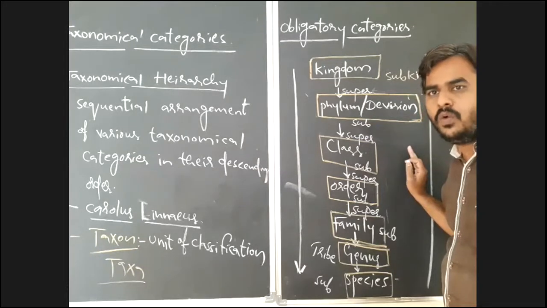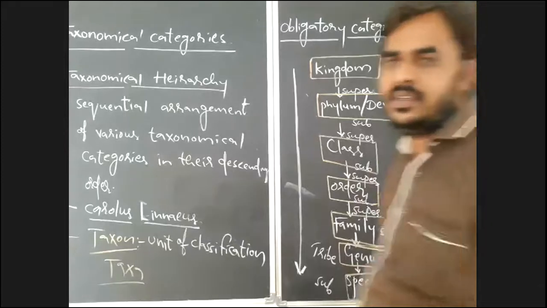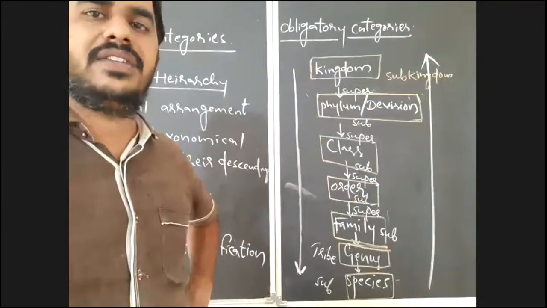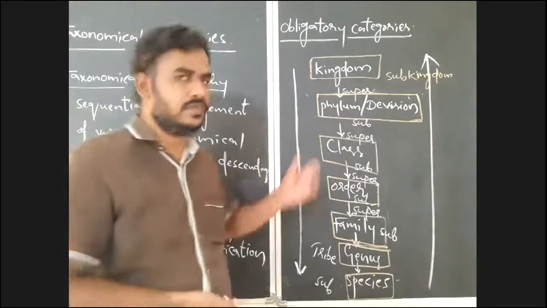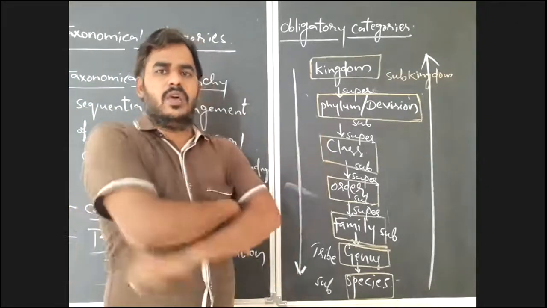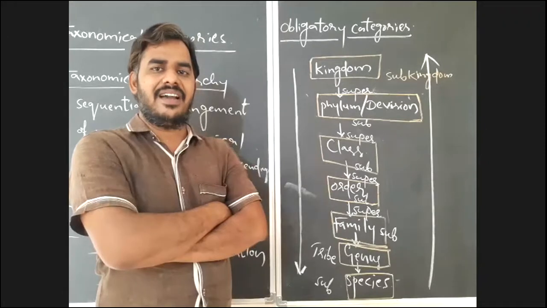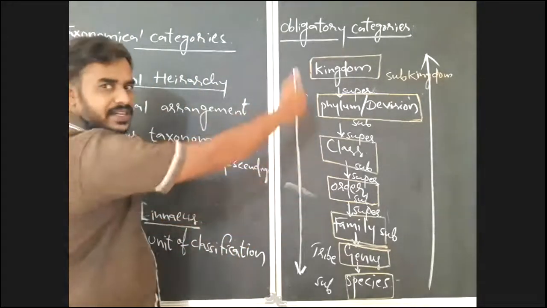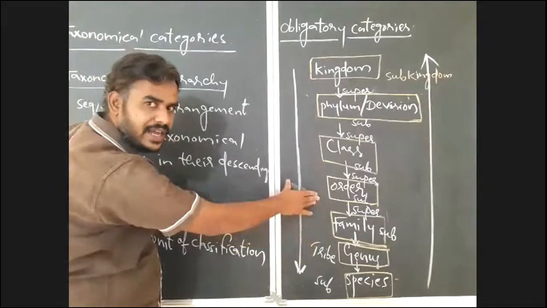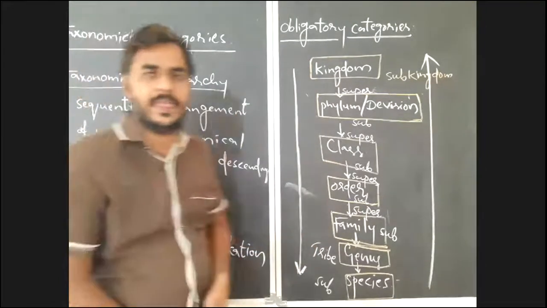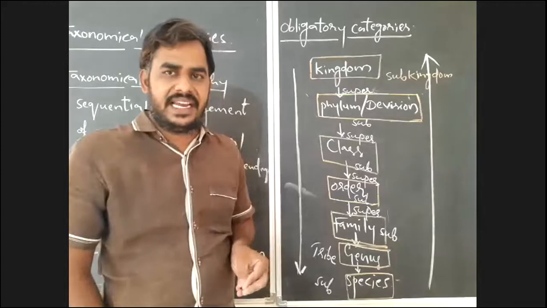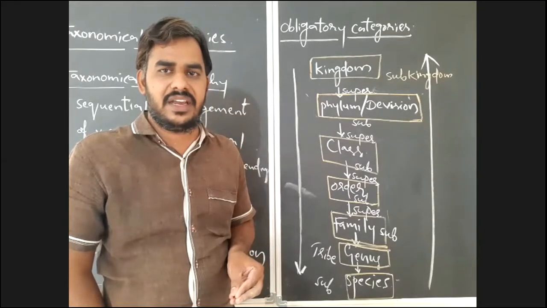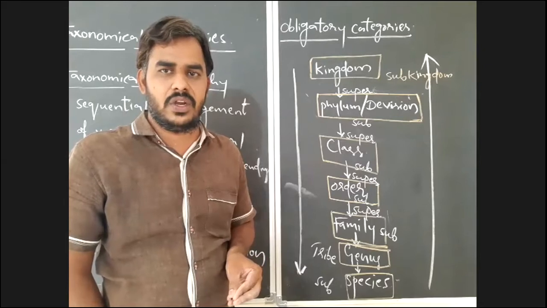So if we move in ascending order, what will happen? In descending order, what will happen? In ascending order or descending order, they will ask in the exam. If you move in descending order in taxonomical hierarchy, all the sequential arrangement in descending order is taxonomical hierarchy, no? So they may ask, if you move in a descending order in taxonomical hierarchy, which of the following is the correct option?